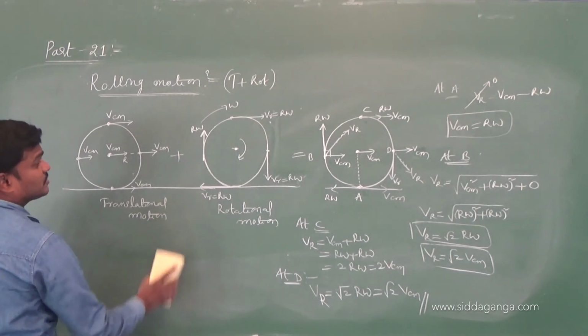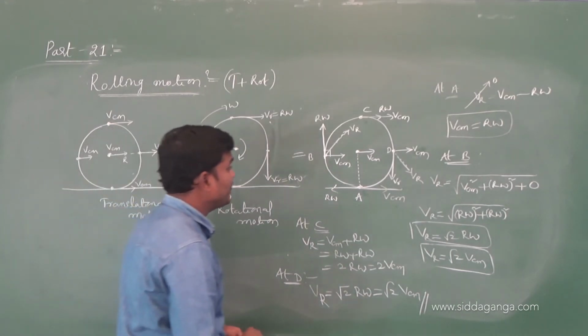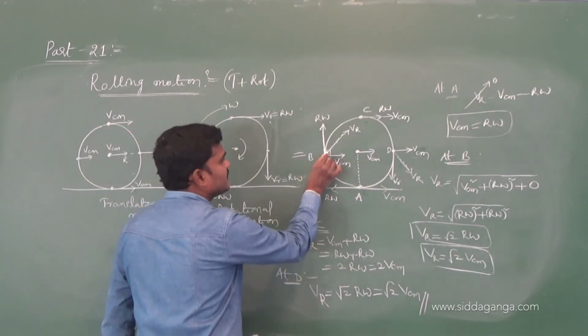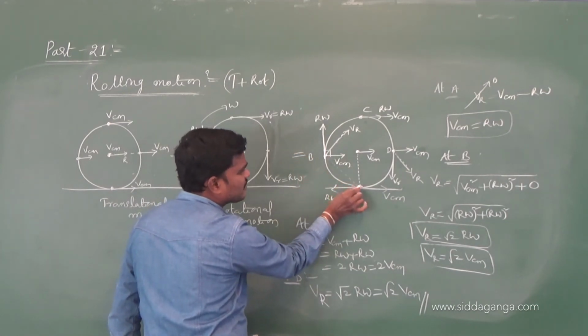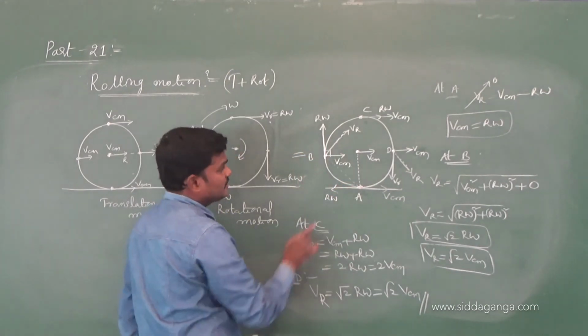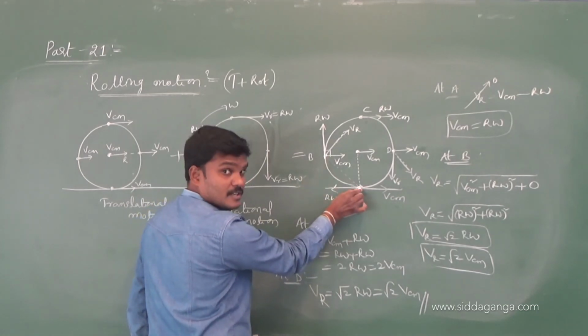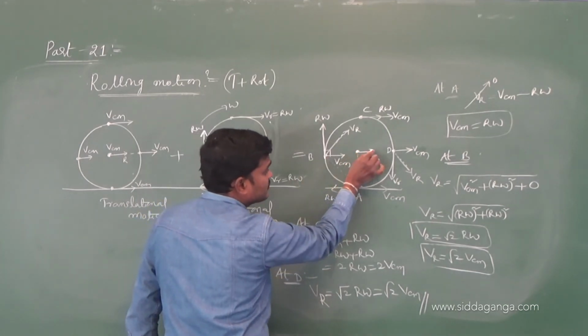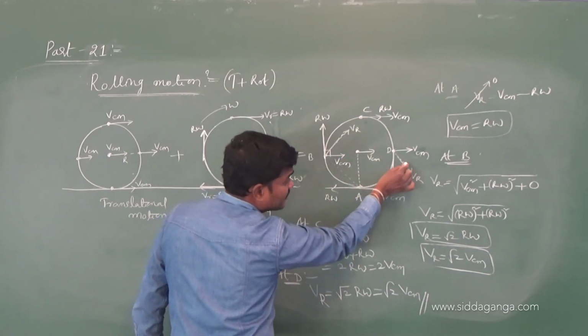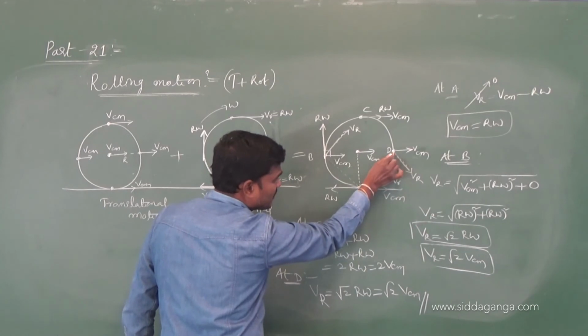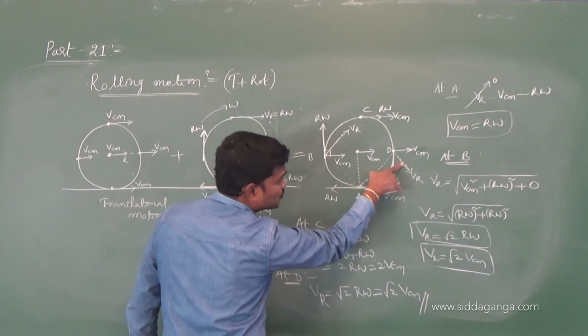See, this is the resultant velocity. You draw a normal. So if I draw a normal, this is the normal line. For this velocity, you draw a normal line. And for this resultant velocity, you draw the normal line. See, these two are perpendicular.